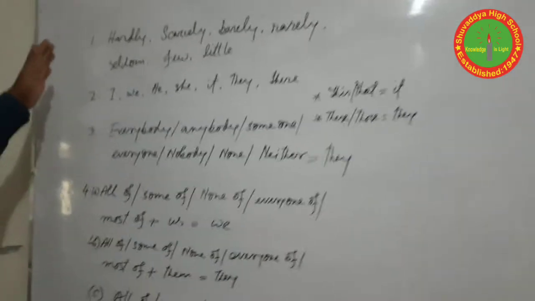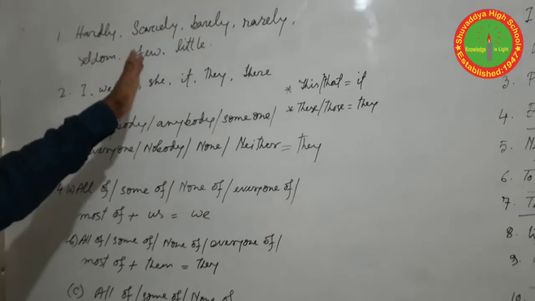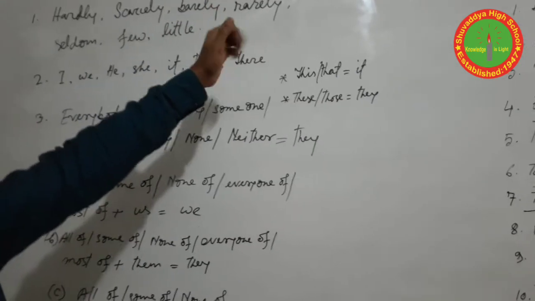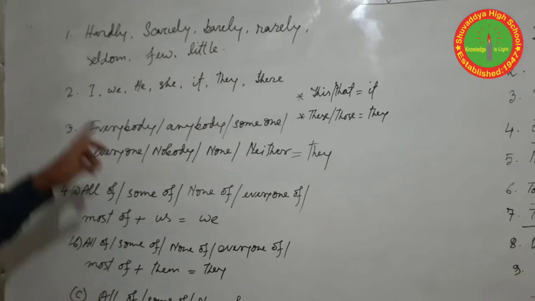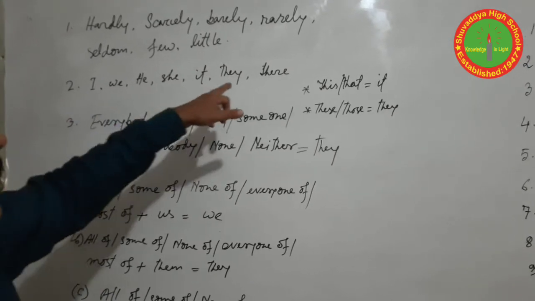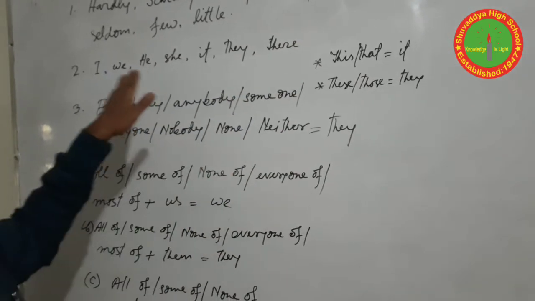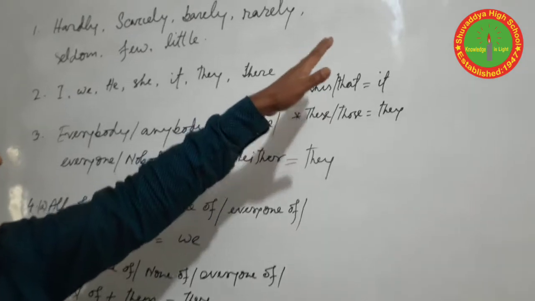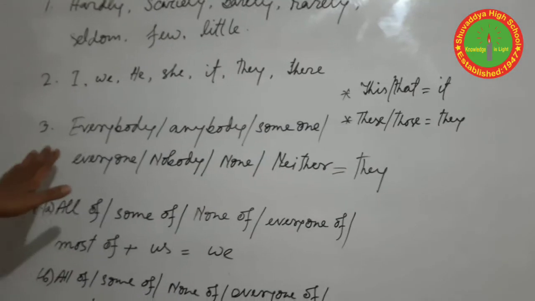So let me repeat again. Hardly, scarcely, barely, rarely, seldom, few, little, no, not, none, never: these words are used as negative ones. I, we, he, she, it, they: if we find these words in the subject position, we use the same word as the subject of the tag. And there are some indefinite pronouns.